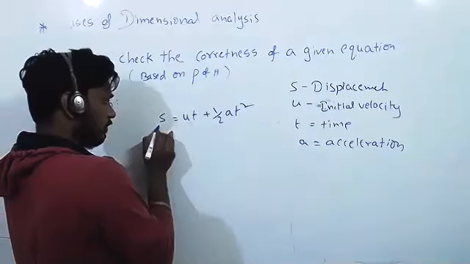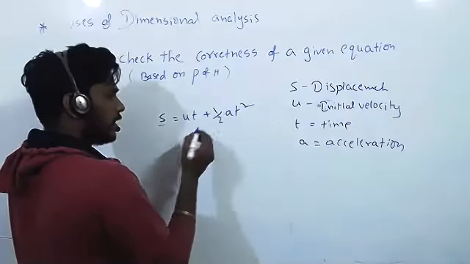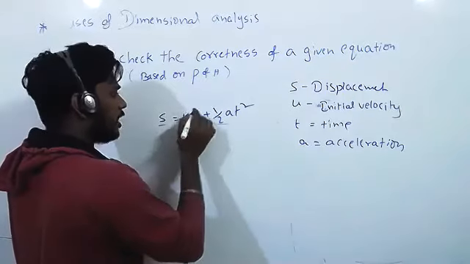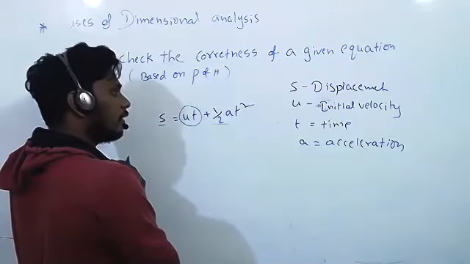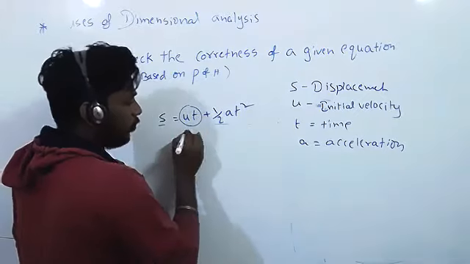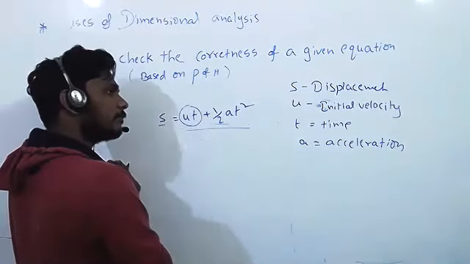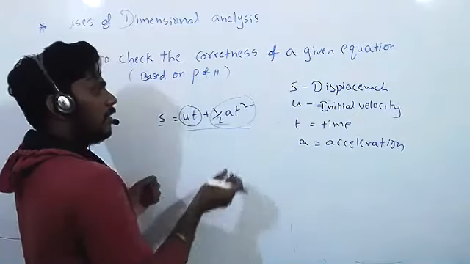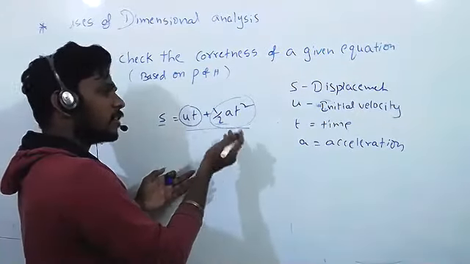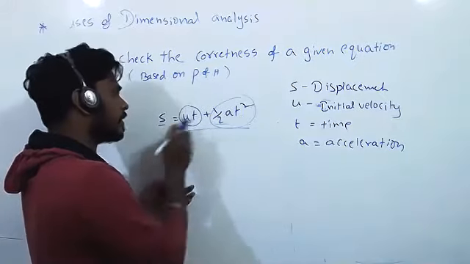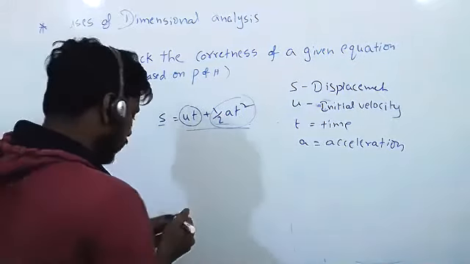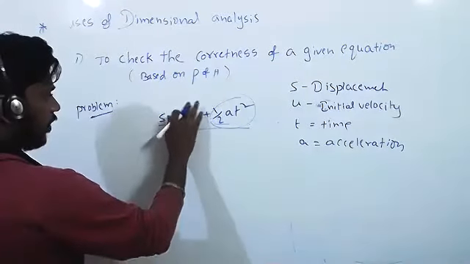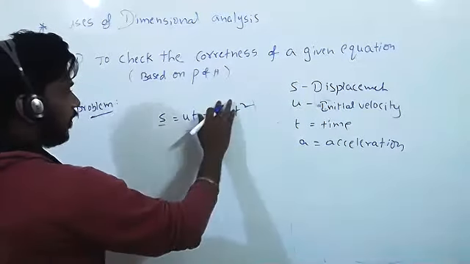S is displacement, and the total is also displacement. We can add similar quantities only. Distance plus distance, you will get distance only. Now check whether it is dimensionally correct or not.